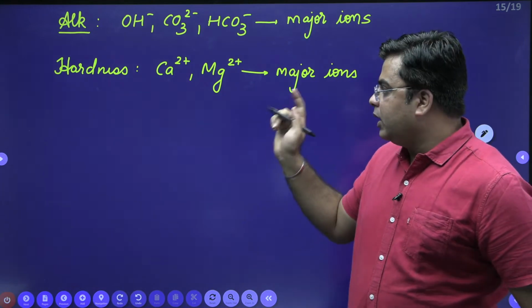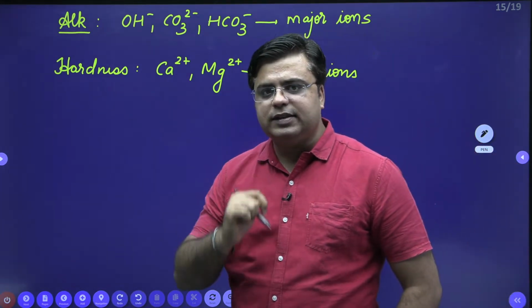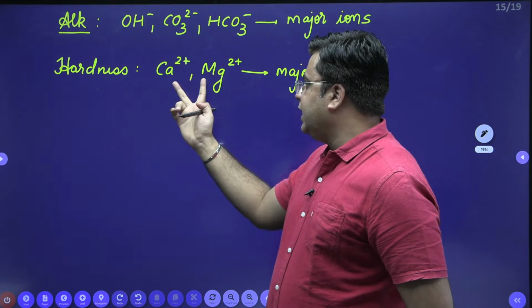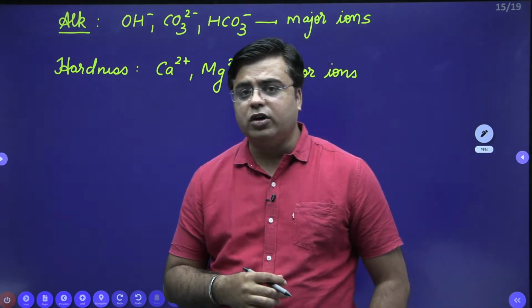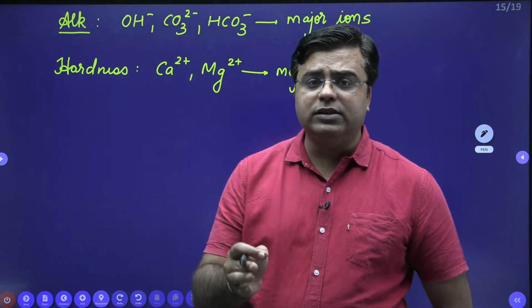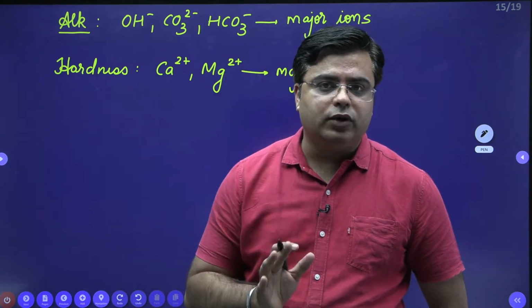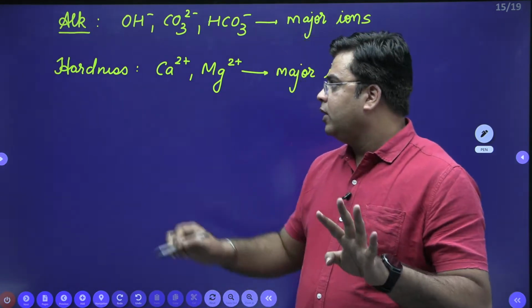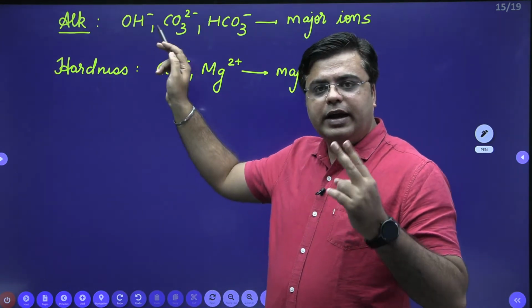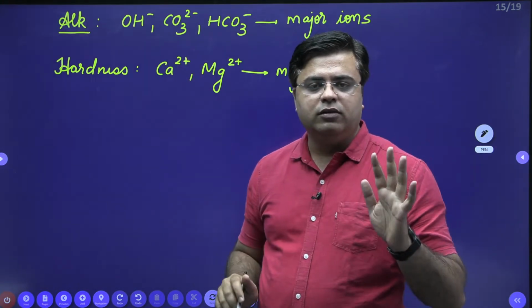But majorly when we calculate hardness in the water sample, we only consider calcium 2 plus ions and magnesium 2 plus ions. So we need to focus on 5 ions basically, 3 for alkalinity and 2 for hardness, that's all.